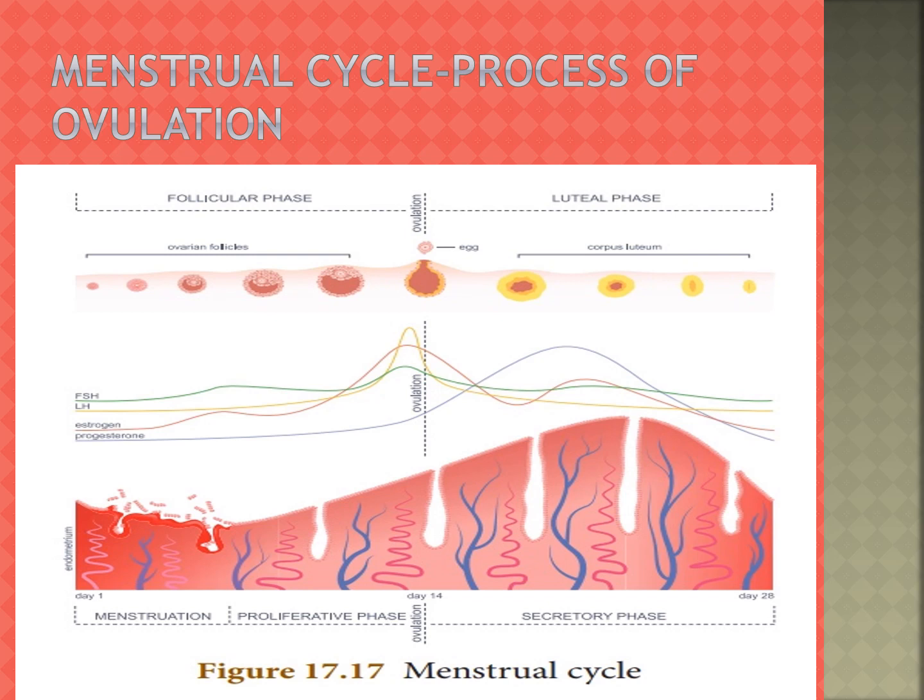Next, we will study the menstrual cycle and the process of ovulation. The cyclic event that takes place in a rhythmic fashion during the reproductive period of a woman's life is called the menstrual cycle. In human females, the menstrual cycle starts at age 11 to 13 and marks the onset of puberty, called menarche.